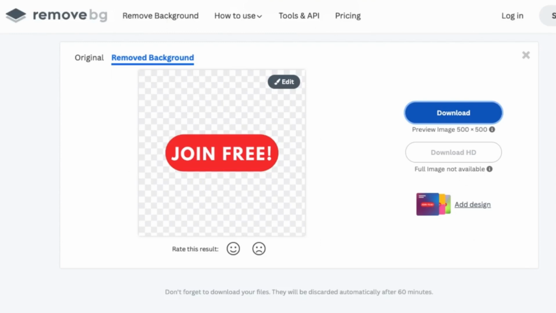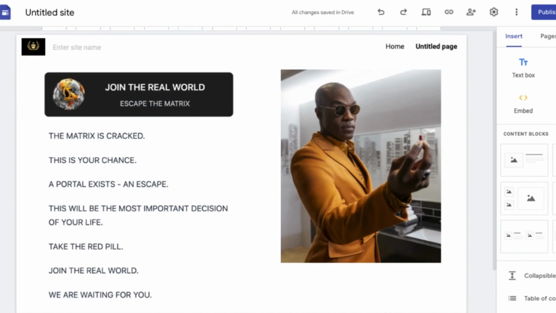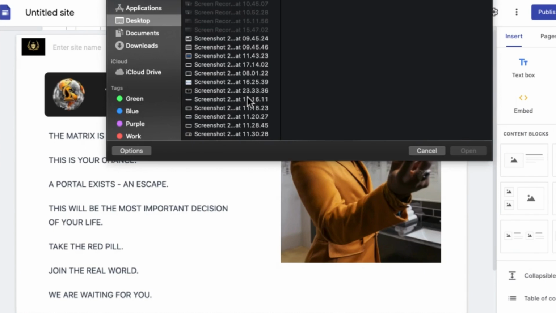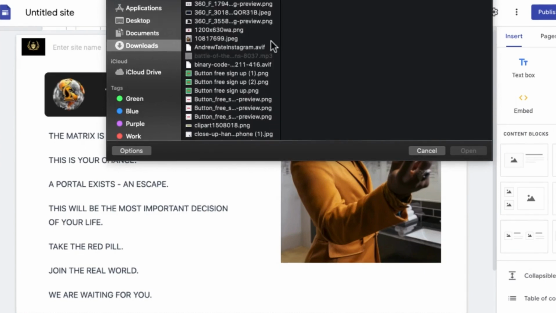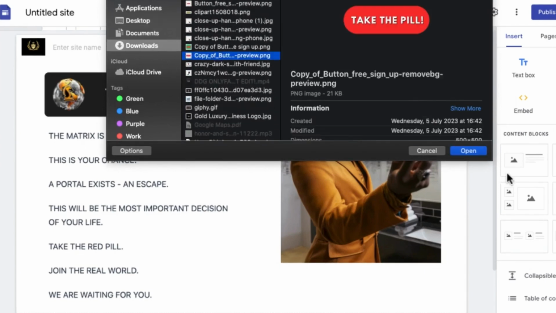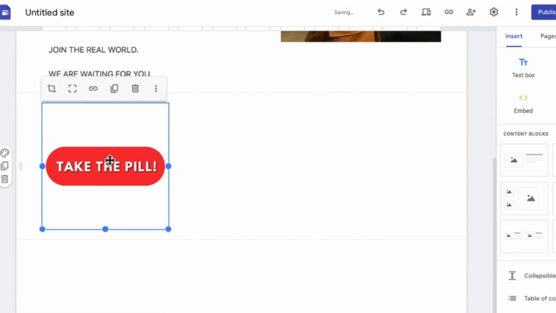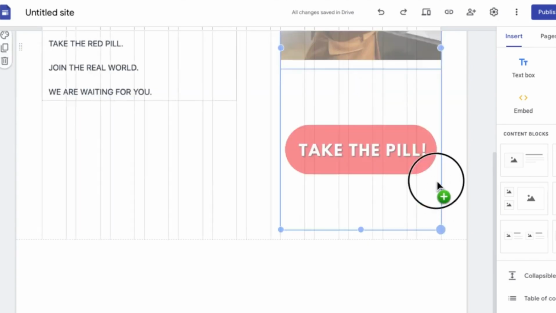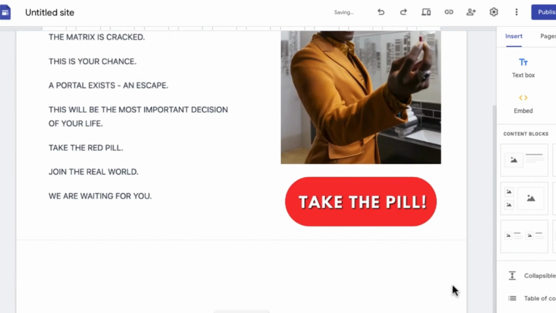So once you remove the background, you're going to come over to the landing page that you're creating, guys. I'm going to come over to images, click on upload. Once I click on upload, I'm going to find the download that I just downloaded, right? So I'm going to come over here where it says take the red pill. You can see this is the download. I've removed the background and everything. Click on open. Once you click on open, we're going to bring this up here, right? Once you bring this up here, I'm going to resize this, make this smaller. Yeah, guys, so you can see this is done, right?